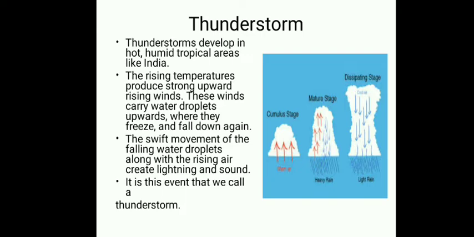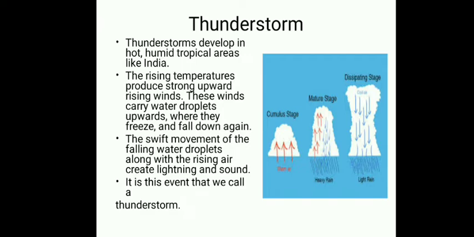In the second stage, what happens? The swift movement of the falling water droplets along with rising air creates lightning and sound. The second stage is called the mature stage. Here the condensed water vapor is falling down as rain, and the warm air is rising. Due to this movement of the warm air rising up and the raindrops falling, this creates lightning and also the sound which we call thunder. And after this is the last stage of thunderstorm, where the remaining clouds will fall as rain.